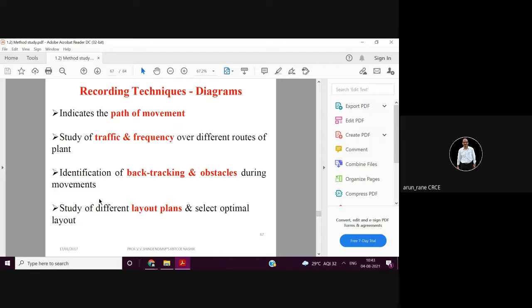Her movements were recorded, how she is traveling to get the things, and then it was concluded that over a day she has almost traveled a distance of 2 or 3 kilometers with so much load, and how it can be reduced.